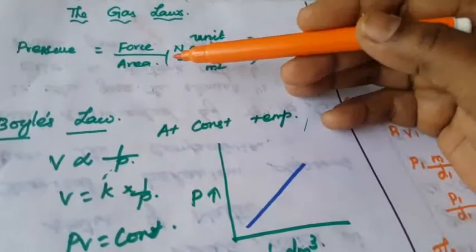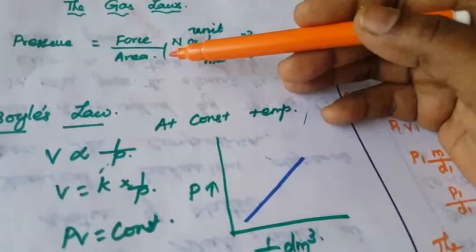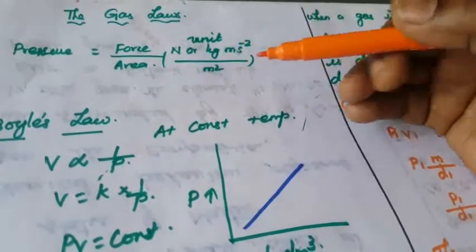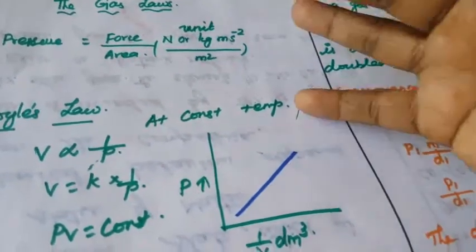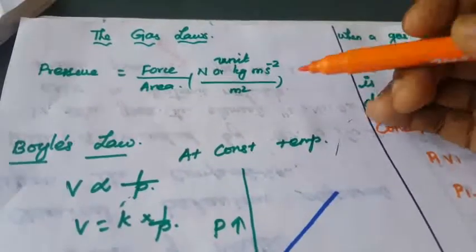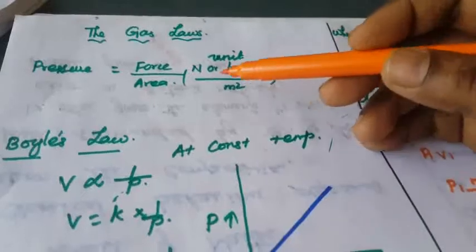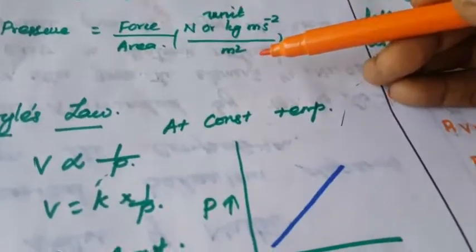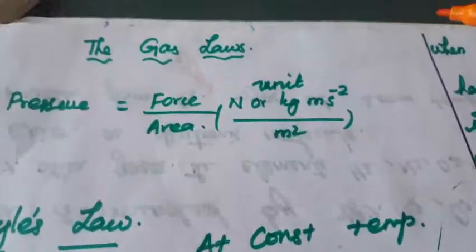Pressure is the force applied. It is defined as the force divided by the area to which the force is applied. When we apply a force on an object, how much force we apply on a particular area is called pressure. The unit of pressure is kilogram per meter per second squared, that is, kg m^-1 s^-2.